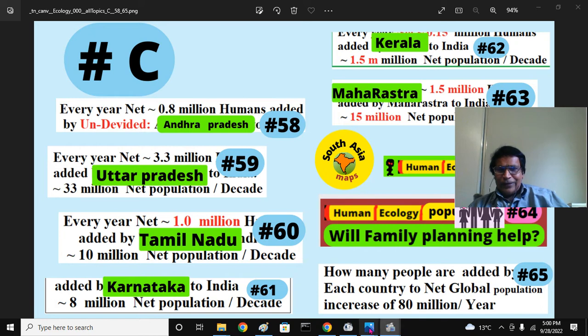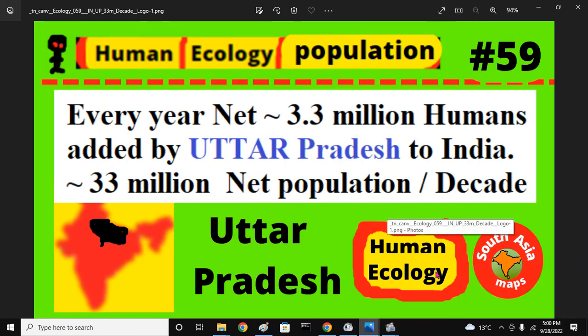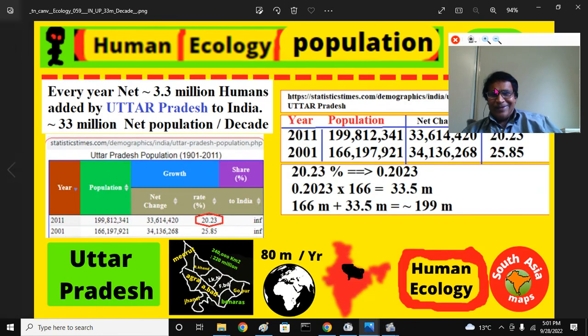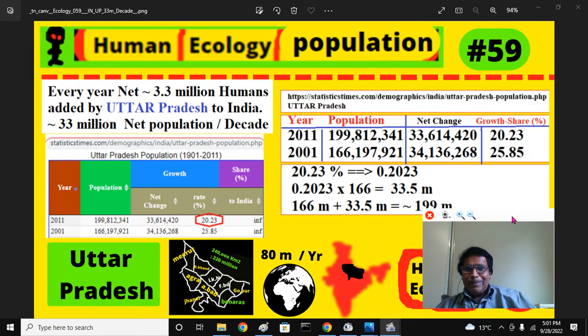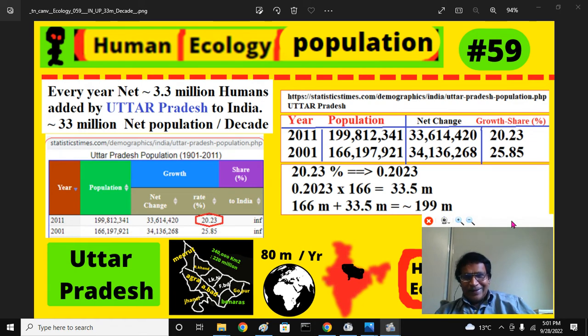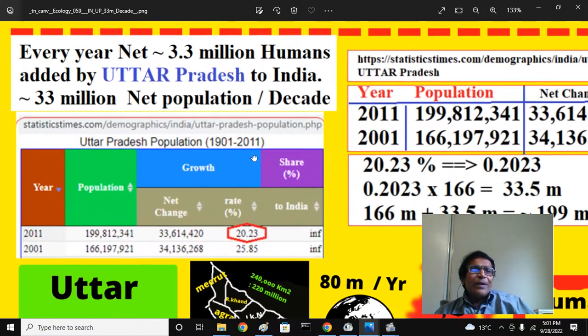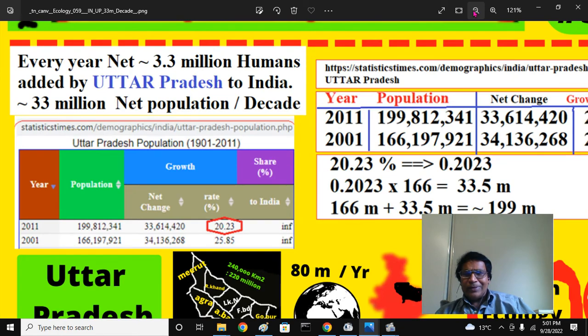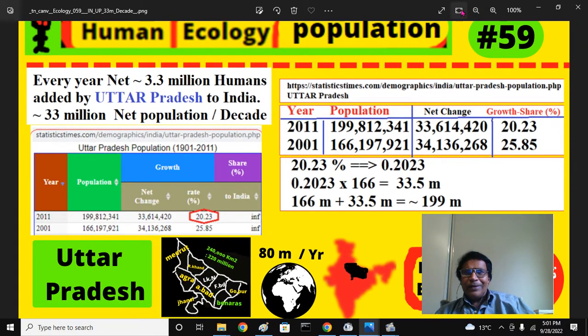Now is the 59th presentation, United Provinces of Agra and Awadh, Uttar Pradesh. Remember, 3.3 million people added per year to the planet Earth. I got this from Statistics Times, the basic information: Statistics Times, Demography, India, Uttar Pradesh. Demography means the study of the population. Demos is people, as in democracy, a type of administration of human societies and so on. The same thing I copied here for resolution.